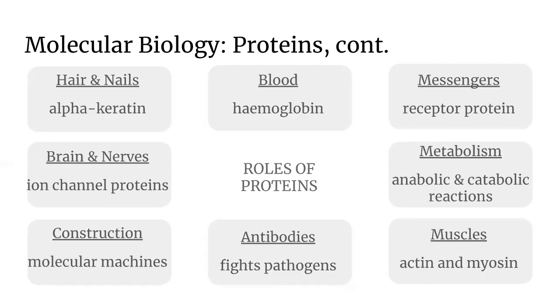They are cellular construction workers as clusters of proteins form molecular machines to do work, such as copying genes and making new proteins. They are antibodies which help defend against viruses, bacteria, and pathogens. They are cellular messengers as they are receptor proteins that transmit signals to partner proteins. And finally, in the muscles, the actin and myosin proteins enable all muscle movement.